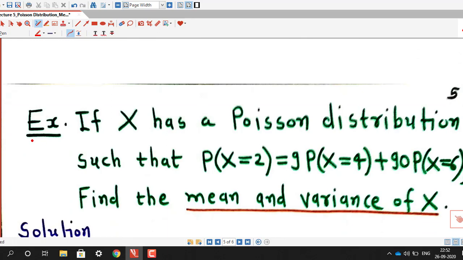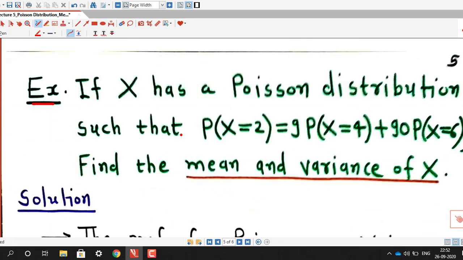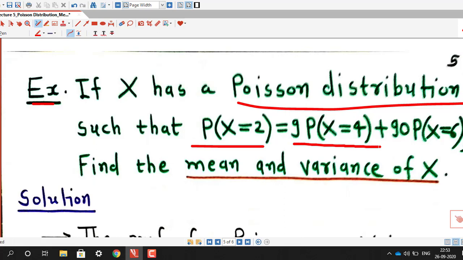So we consider one example. If X has a Poisson distribution such that the probability that X equal to 2 equals 9 into the probability that X equal to 4 plus 90 into the probability that X equal to 6, find the mean and variance of capital X.